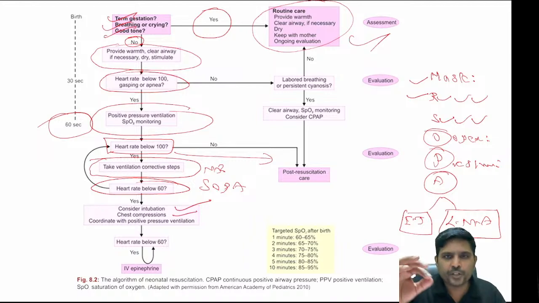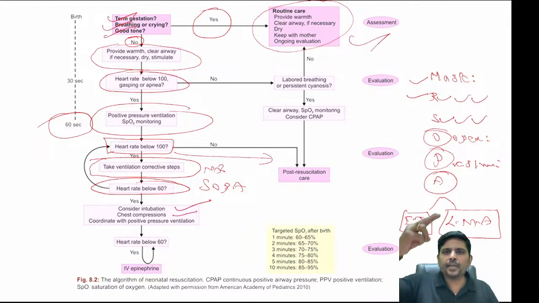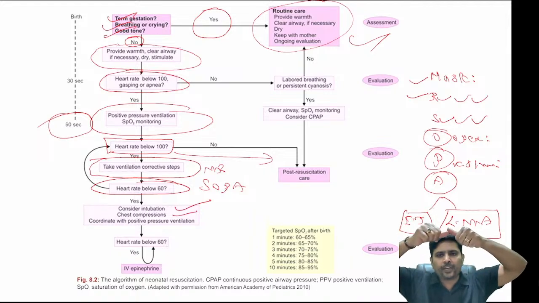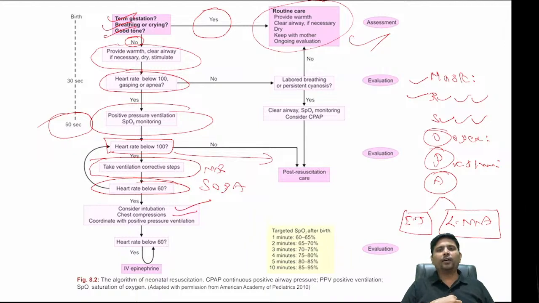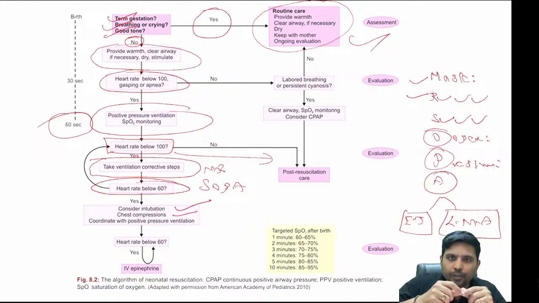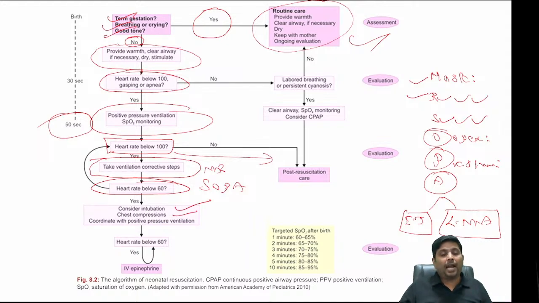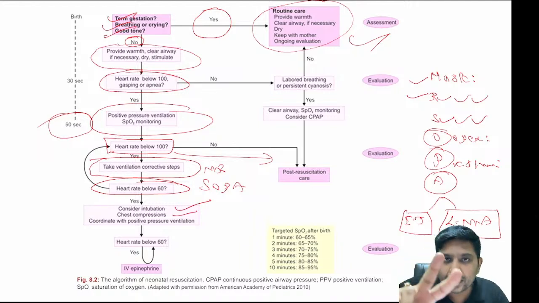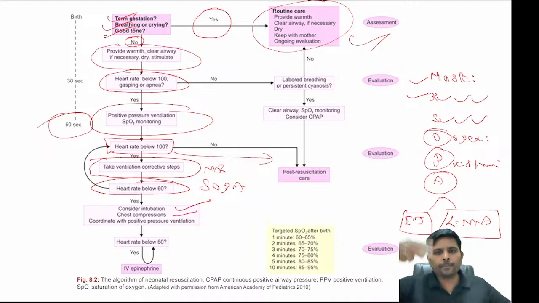What do you mean by chest compression, my dear boys and girls? Either you can use 2 fingers or you can use 2 thumbs over the lower end of the sternum, but you need to give adequate pressure. What do you mean by adequate pressure? Adequate pressure means it produces a force so that it compresses more than 2/3 of the transverse diameter of the thorax. That is called adequate chest compression. Again, one more question they will ask you, whether it is the 2 finger technique or the 2 thumb technique. The 2 finger technique might not be adequate, so you need to use the 2 thumb technique.